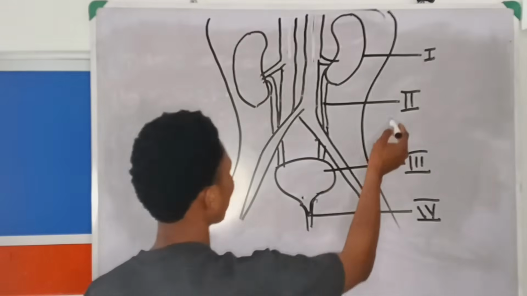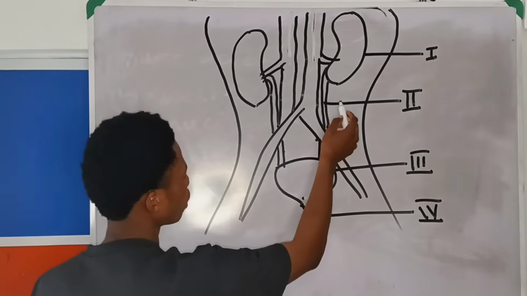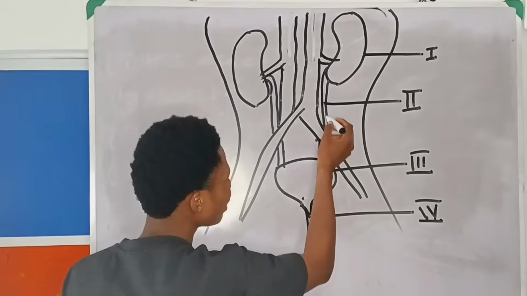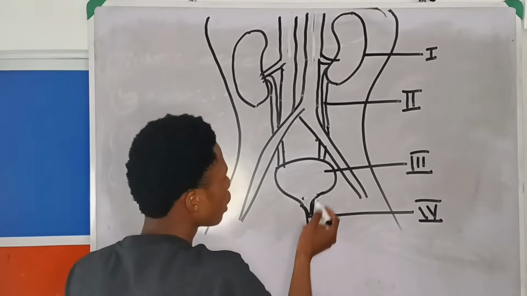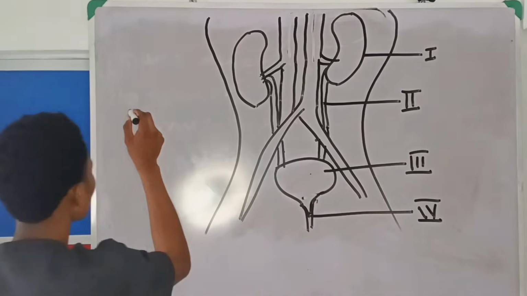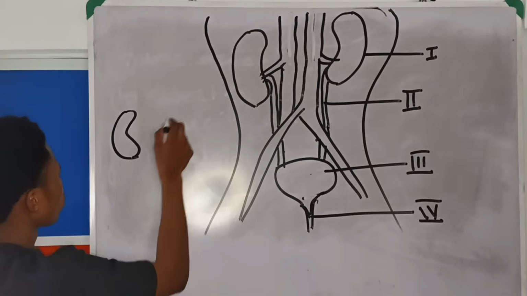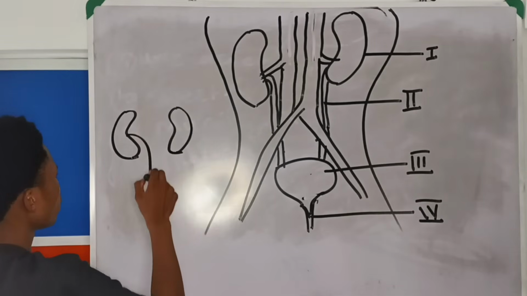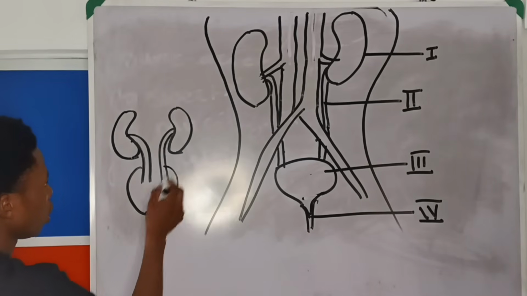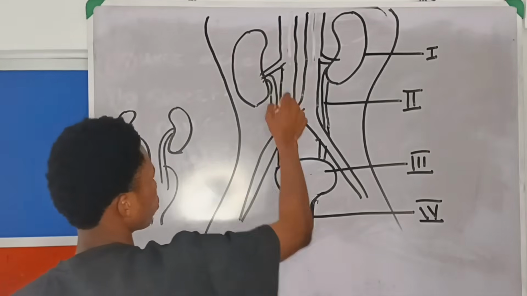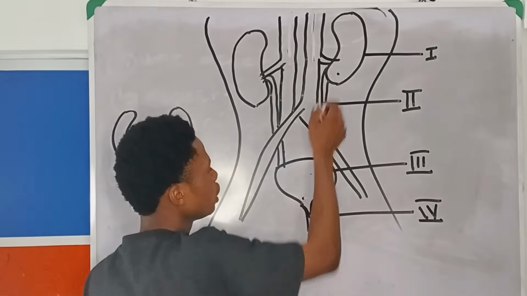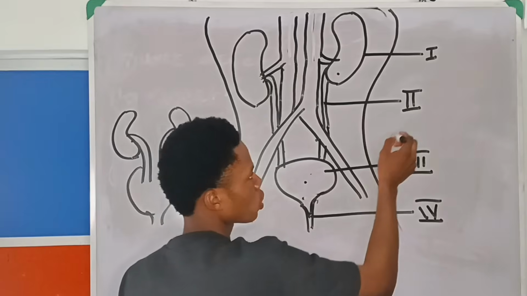Now, you look at the part labeled II. Without the options, tell me the answer. All you can do to get the answer is to see where this part labeled II is leading from and to. As you can see, it's leading from the kidney to the bladder, right? Remember, I drew something like this before. I think I've drawn it 2 times. This is the 3rd time I'm drawing it here. So the vessel that leads from the kidney to the bladder is called the what?